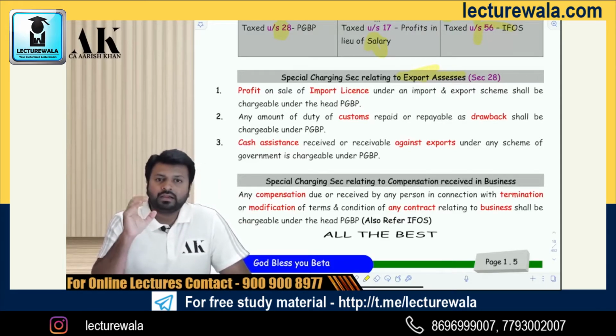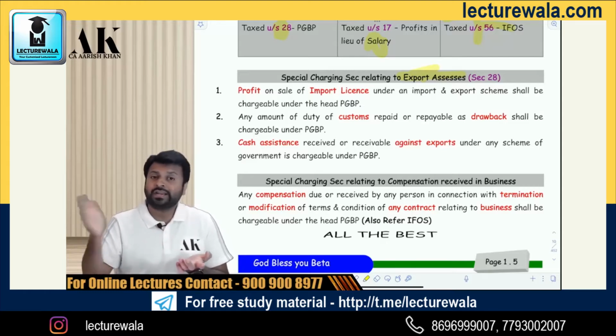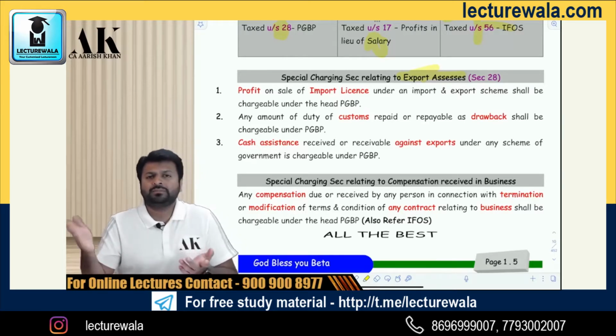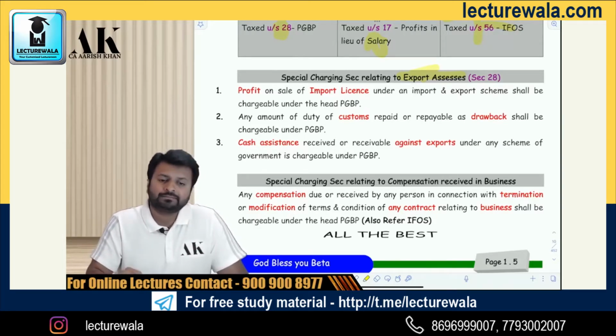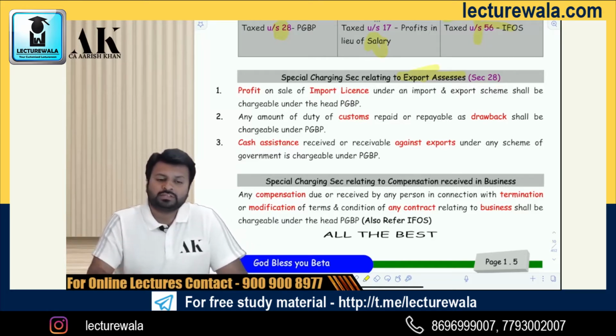First, if you have got an import license from government, and if you do not need that import license, and if you are selling that license, and if you are getting profits out of it, it is chargeable under the head PGBP. Profit on sale of import entitlement license is chargeable. Second, if you are getting some duty drawback under customs, then that is also chargeable under PGBP.